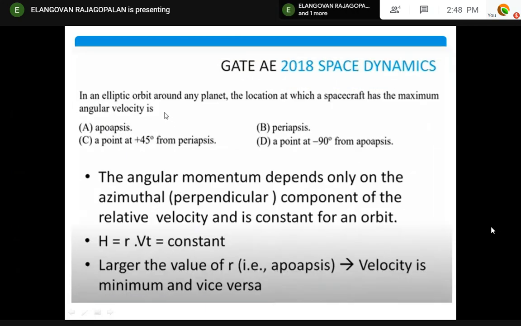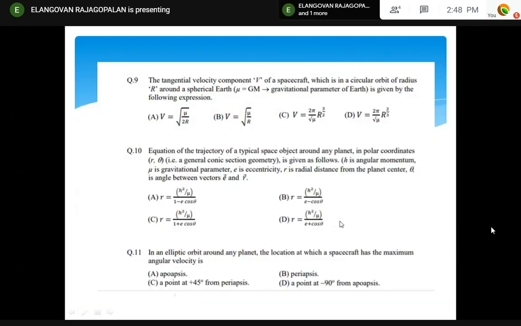Another one is, maximum angular velocity is always at apogee or apoapsis or aphelion, starting with A. Sorry, maximum angular velocity. No, sorry. It is at periapsis that it is higher; at apoapsis it is lower. That's all. Same question, right? This is question number 1 of the exam paper I am solving. So the answer is mu by R, R is equal to this much. It is at the point that is periapsis. That's all.